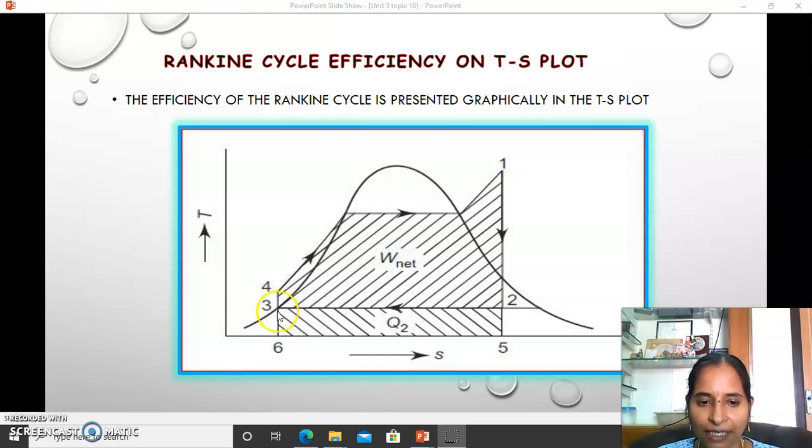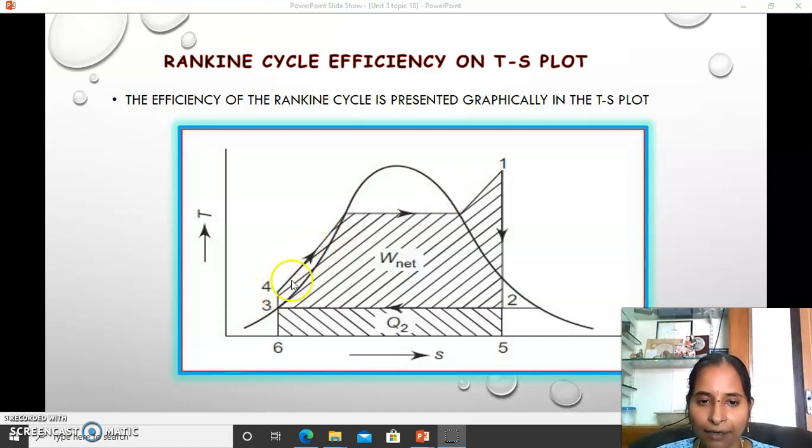The straight vertical line shows the entropy remains constant. The whole process from 4 to 1, all three lines, is meant for heat addition at constant pressure.